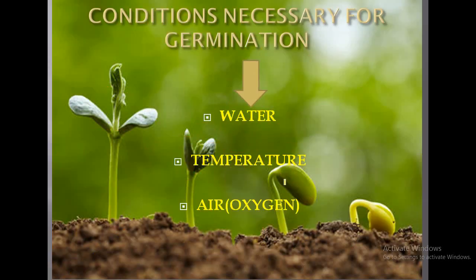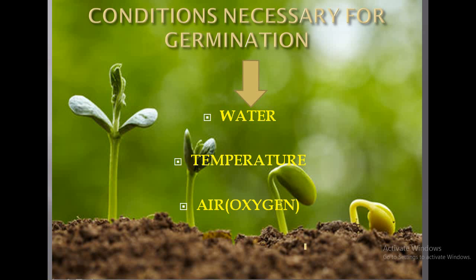Now, what are the conditions necessary for germination? There are 4 basic conditions. 3 I mentioned, the 4th I will tell you. First condition is water. Water is essential for germination. We will see why water is essential for germination. Temperature is also essential for germination, optimum temperature, and oxygen is also essential for germination. Okay. The 4th factor which is essential for germination is the position of the seed inside the soil.